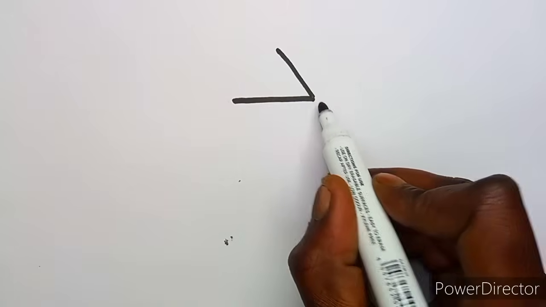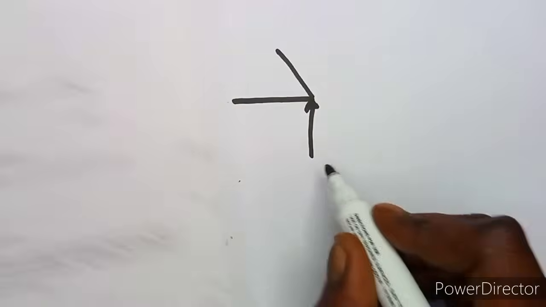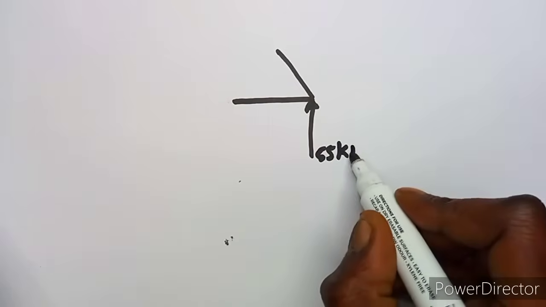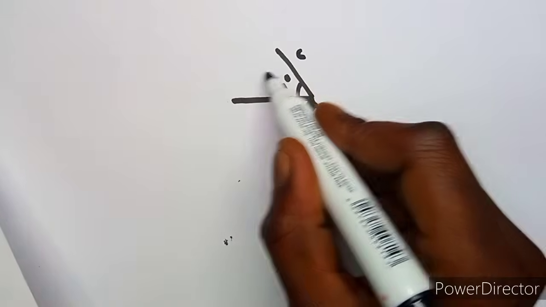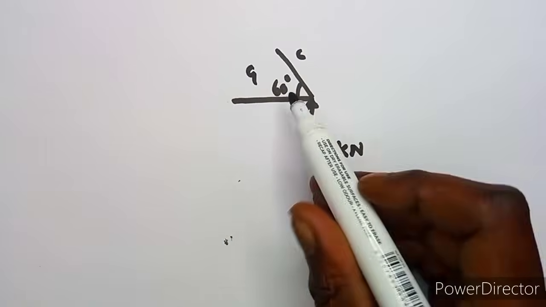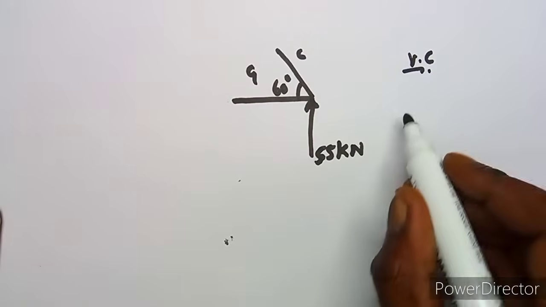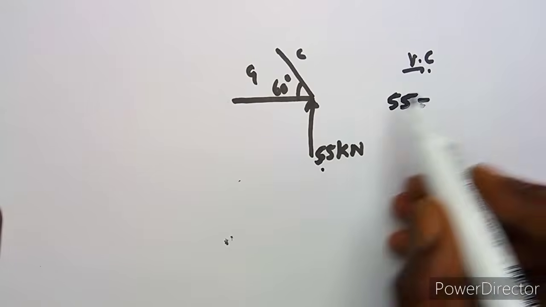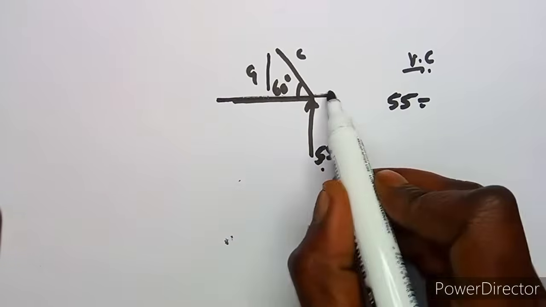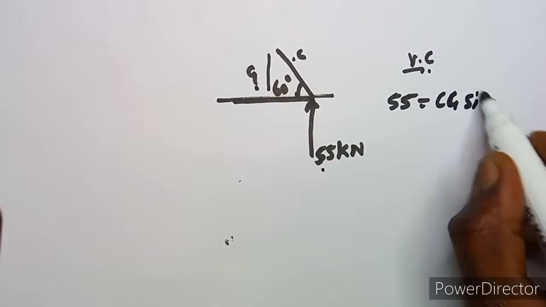Our diagram is just going to be like this. You are taking from the right side now, which means we've got 55 kilonewtons here, and an angle of 60 degrees, with this being your C and this your G. To find CG, I'm going to work with the vertical components. So 55 equals CG sine 60 degrees.